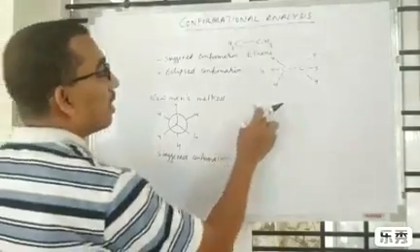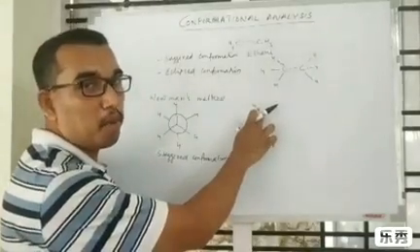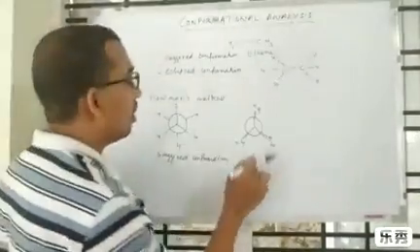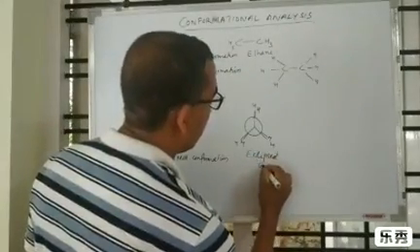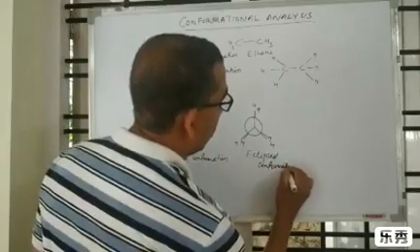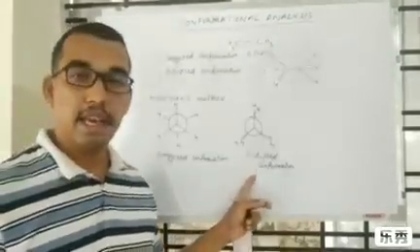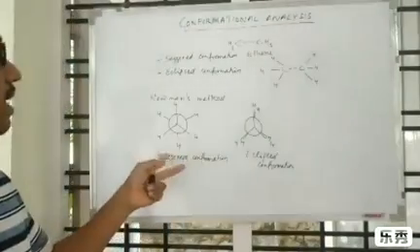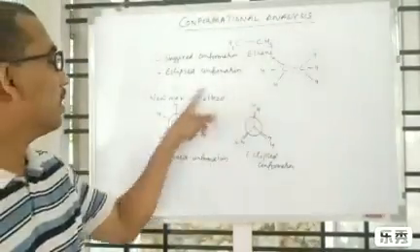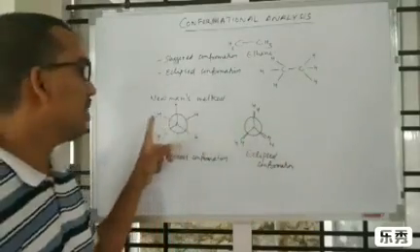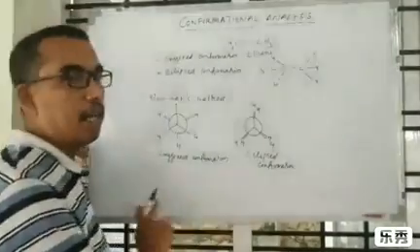So these hydrogens stand near to each other, so the electronic repulsion will be more, or torsional strain will be more in this conformation. Energy level is more for this eclipsed conformation, so it is highly unstable. These are the two extreme conformations of ethane, and this is one method to represent them. This is Newman's projection. Generally we will represent these conformations in Newman's projection.